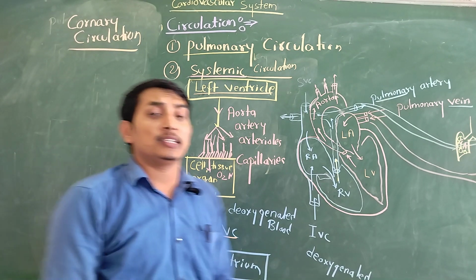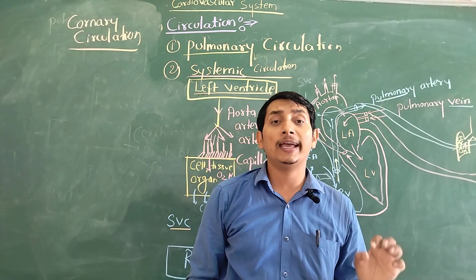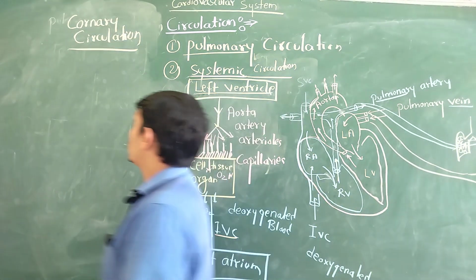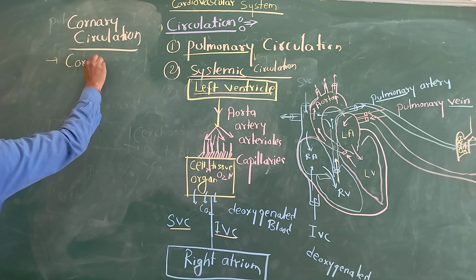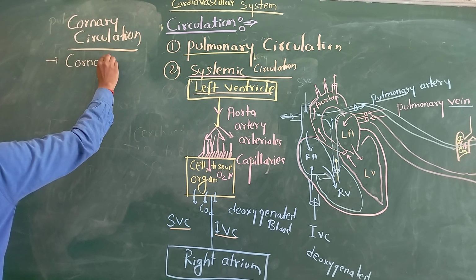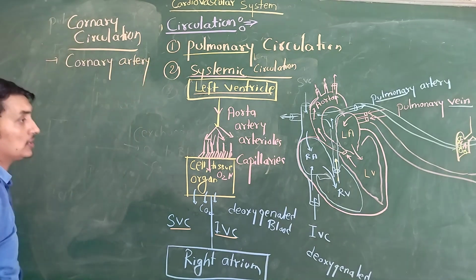Okay, so what is called coronary circulation? Coronary circulation means a type of blood circulation with the help of coronary artery. So here coronary artery plays an important role. What is called coronary artery? Coronary arteries are very narrow arteries which supply blood to the heart muscle.